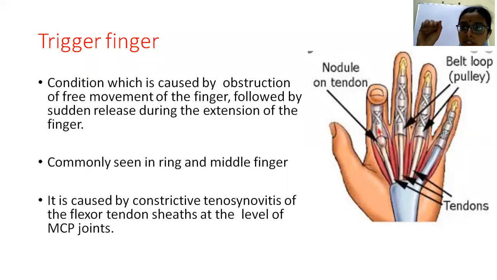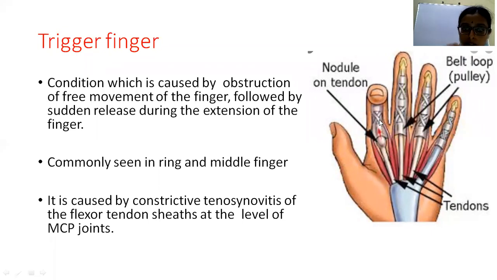When we are extending the fingers from complete flexion, these tendons pass through the pulleys. That is the main physiology. And coming to the trigger finger, gradually there will be obstruction of the free movement of the tendon through this A1 pulley because of inflammation and nodule formation on the tendon. It will not move easily through this pulley.